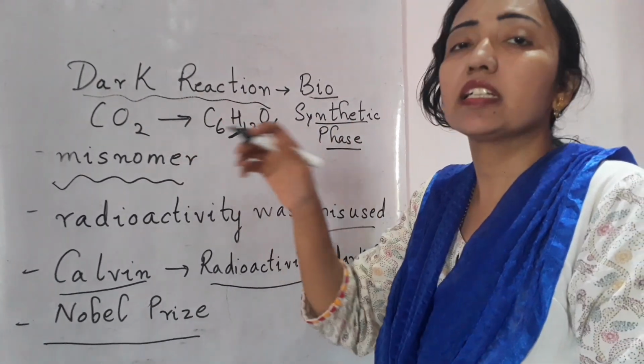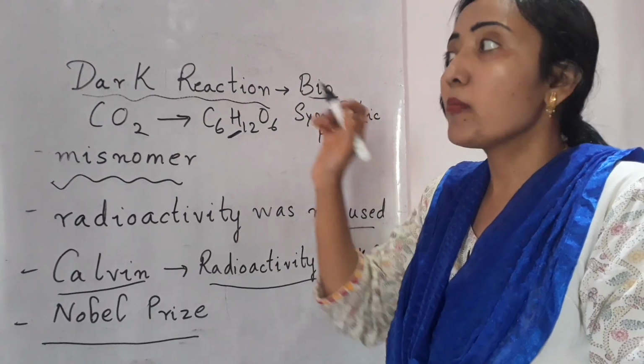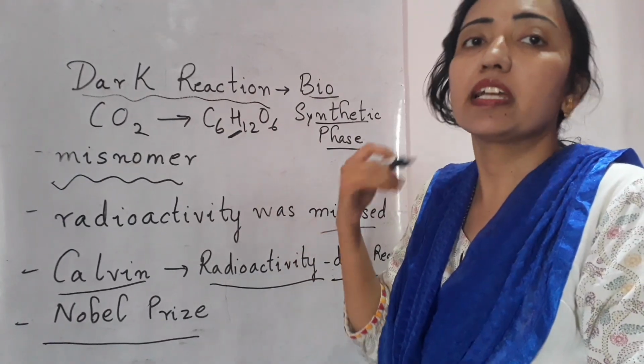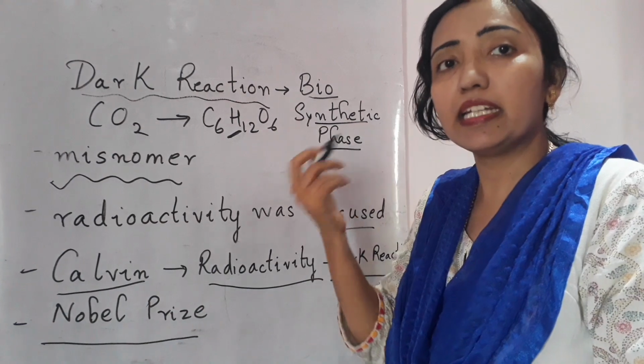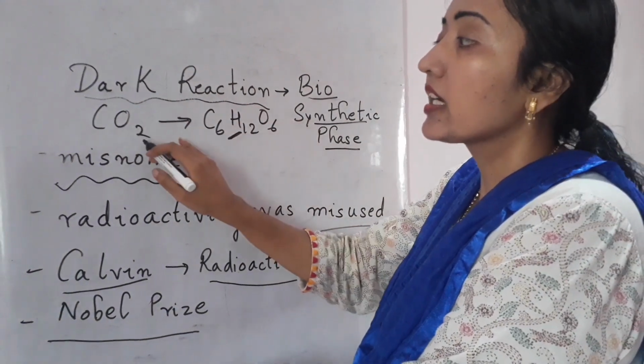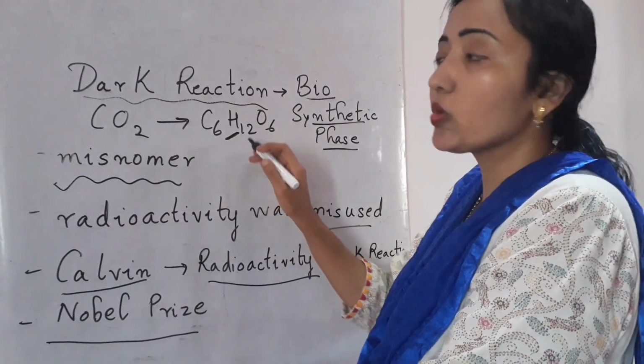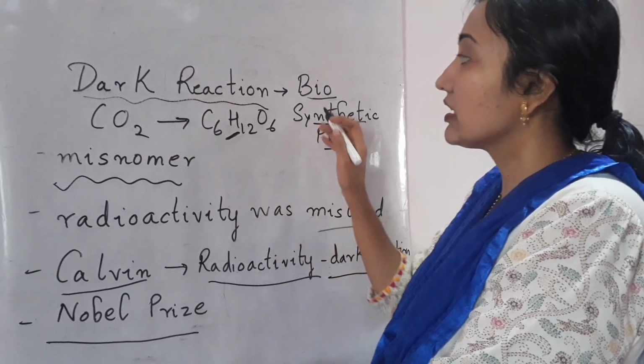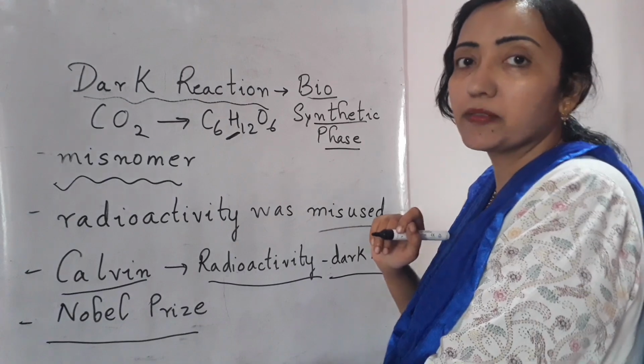The dark reaction is a misnomer because it does not take place in the dark, but it uses the byproduct of the light reaction. What is the byproduct? NADPH and ATP. It is used in the dark reaction, where carbon dioxide is converted into glucose, which is a reduction reaction, and it is a biosynthetic phase.